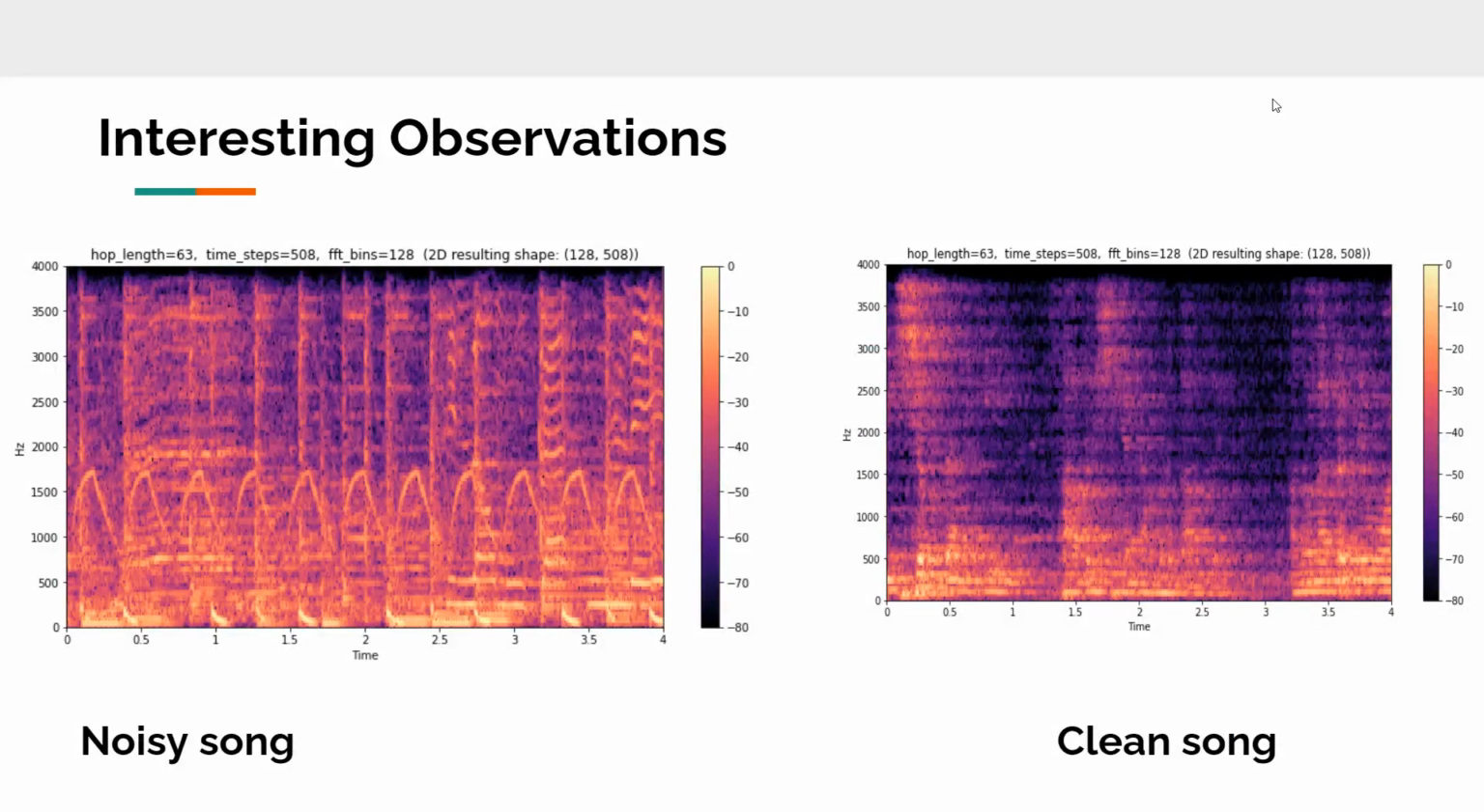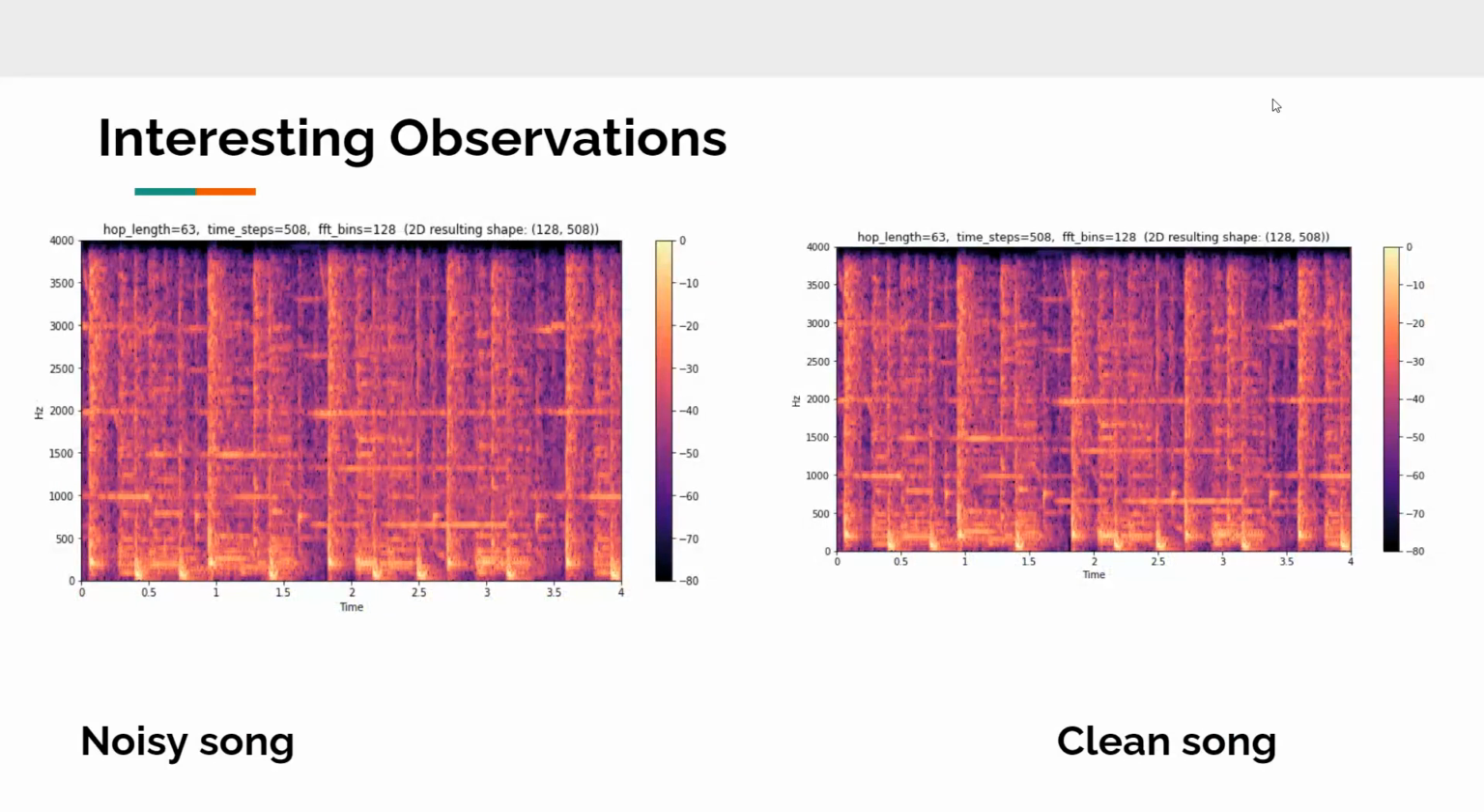And one of the interesting observations we found is that if you notice the images in this slide, you can see a huge visual difference between the noisy song and the clean song. And here you can't see that much difference between the noisy song and the clean song.